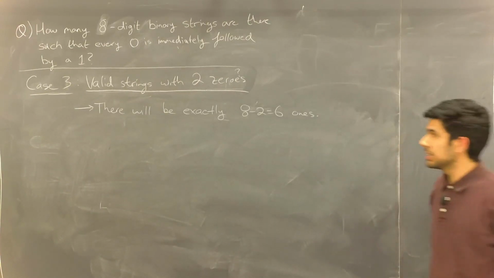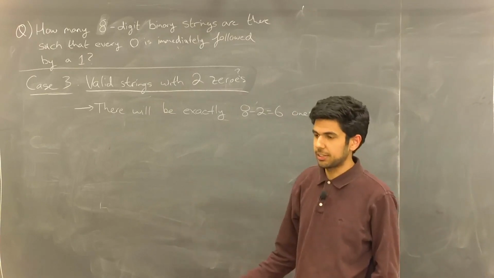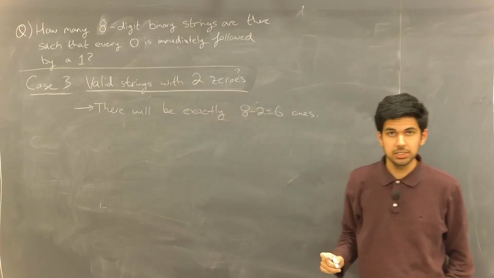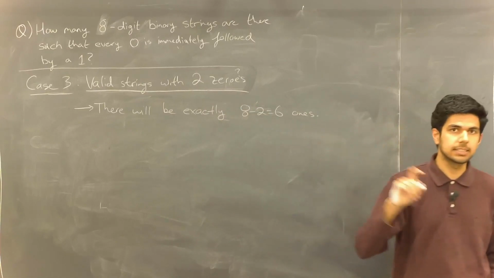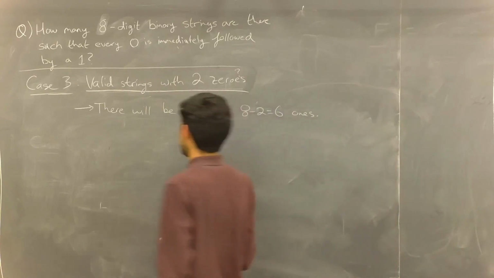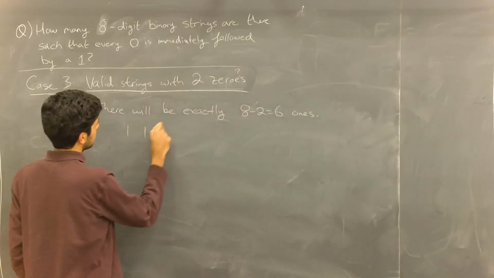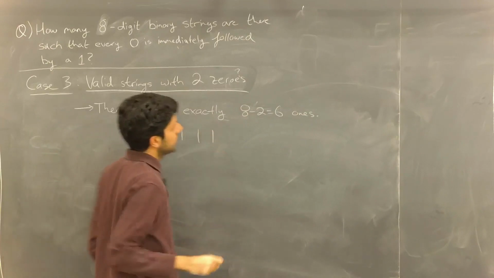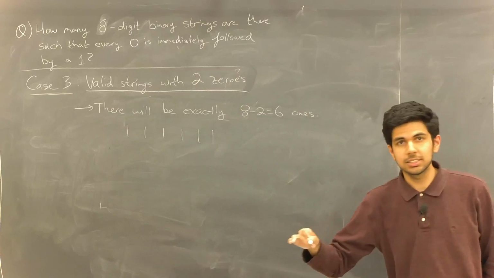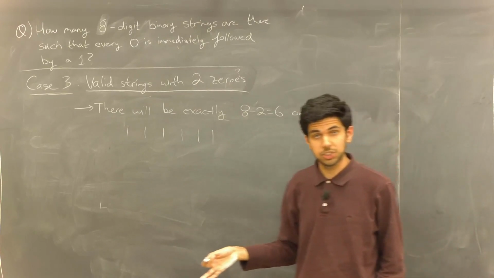So if we're considering the amount of 8-digit binary strings that are valid, that have exactly 2 zeros, then there's going to be exactly 6 1s. So what we'll do is, let's just pretend we have our 6 1s in a row. We don't know the exact locations of them within our string.